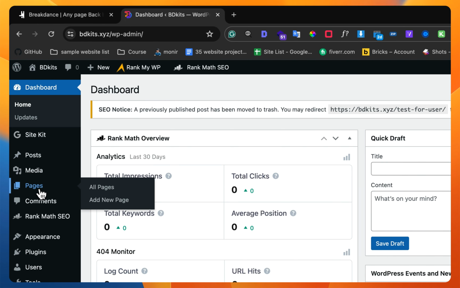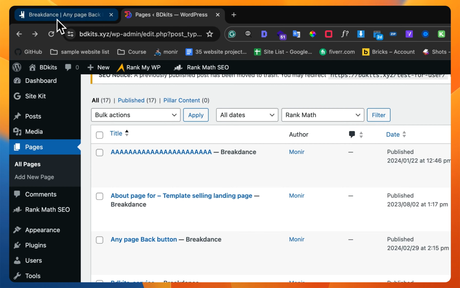but if I go to the dashboard page, and the page name is any page back button, yeah, so if I click now, it will work. So yeah, I think you got it.